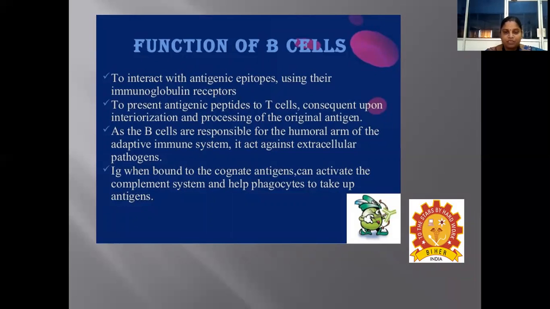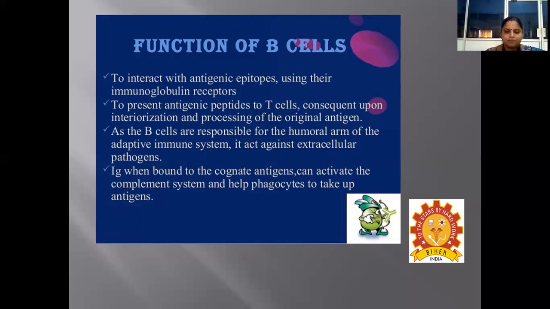Now let's see about the function of B cells. Mainly, the B cells are involved in interacting with the antigenic epitopes using their immunoglobulin receptors. So on the surface of the B cell, there will be antibodies like immunoglobulins, and these immunoglobulins will interact with the antigenic peptides. Thereby, it has the ability to induce the humoral immune response in the individual to encounter